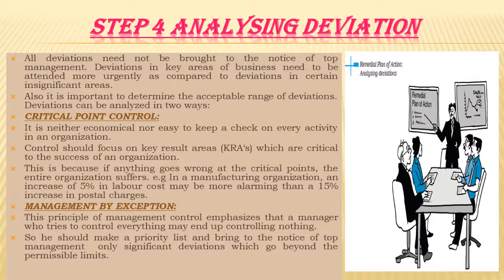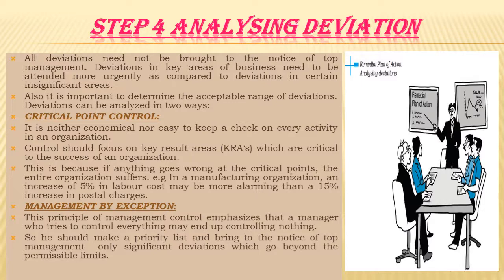So let's discuss these two important terms. First is critical point control. It is neither economical nor easy to keep a check on every activity in an organization, and these may have an impact on the working of the organization. Therefore, control should be focused on key result areas which are critical to the success of an organization.